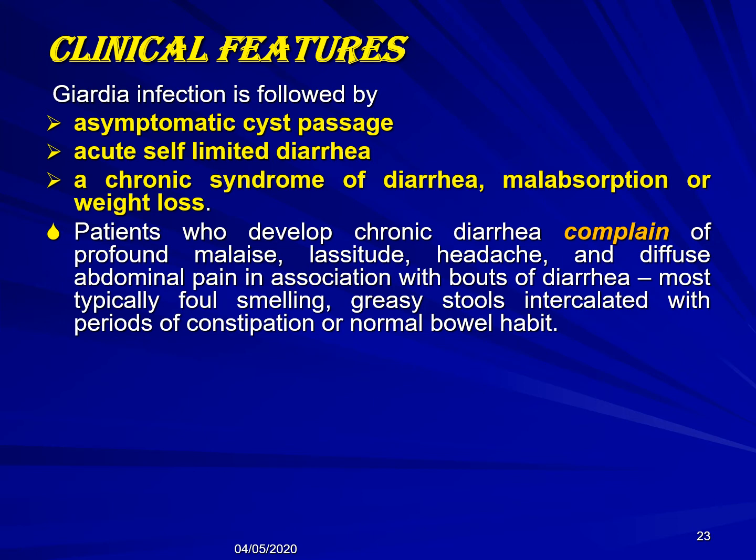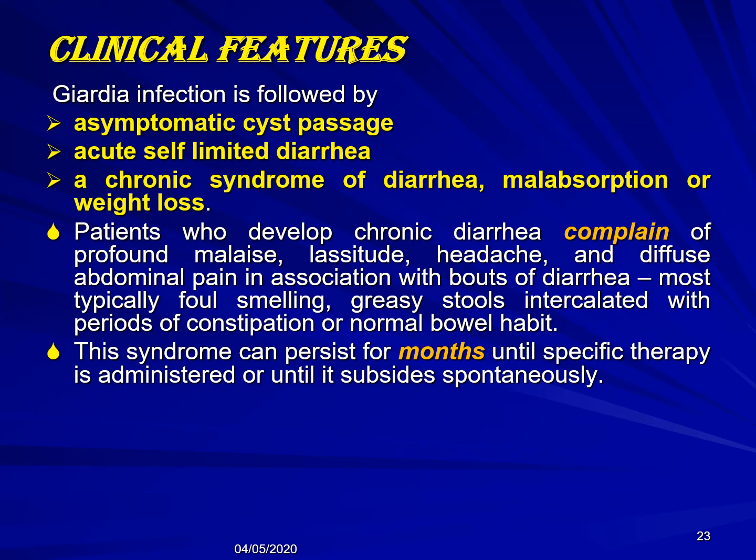Patients who develop chronic diarrhea usually complain of profound malaise, lassitude, headache, and diffuse abdominal pain in association with bouts of the diarrhea. In most of the cases, the diarrhea is steatorrhea, and sometimes it alternates with periods of constipation or normal bowel habit.